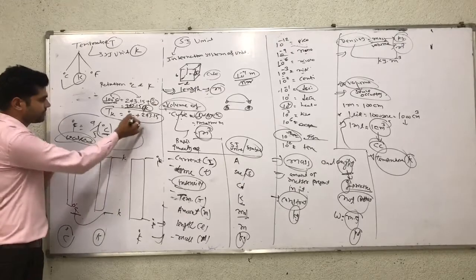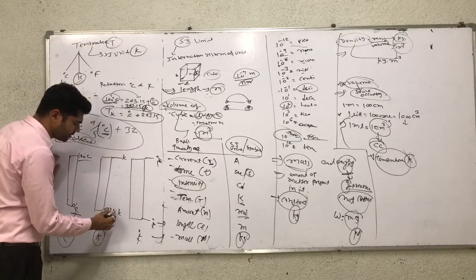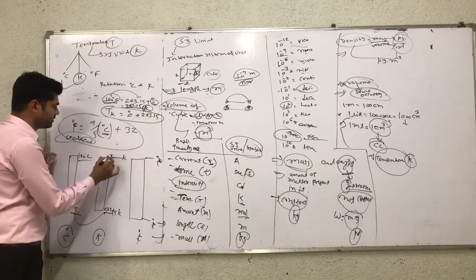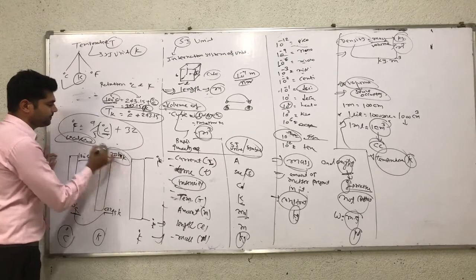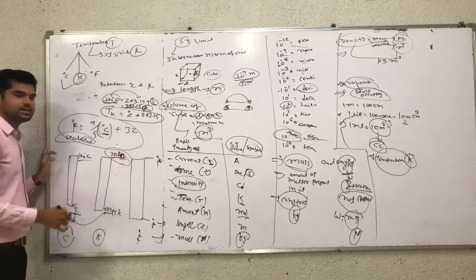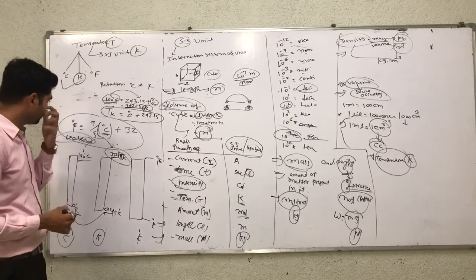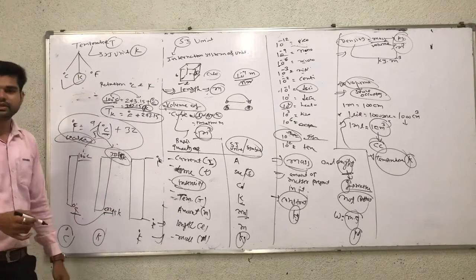The answer is 0 plus 273.15, which is 273.15 Kelvin. And 100 degree Celsius means 373.15 Kelvin.